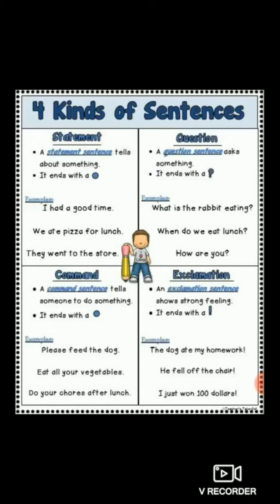Examples are given here. I had a good time. So this is a sentence that tells about me, that I had a good time, and I ended this sentence with full stop. So which kind of sentence is this? Statement. It is a simple sentence. Second, we ate pizza for lunch. This is also a simple statement and it ends with full stop.